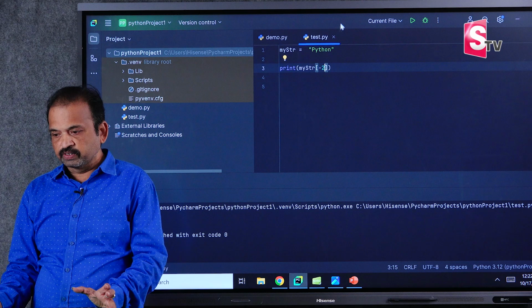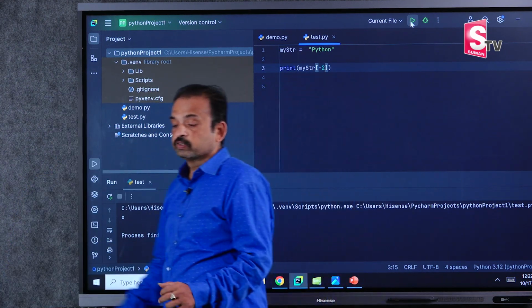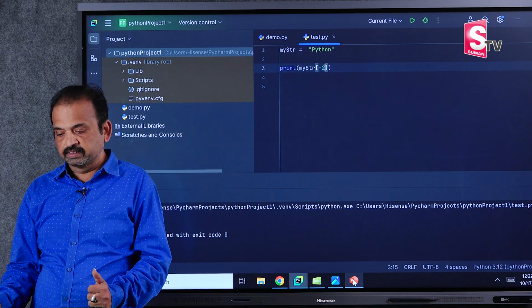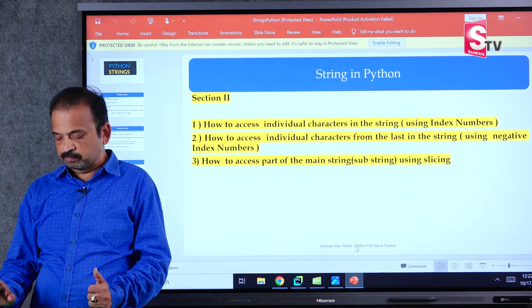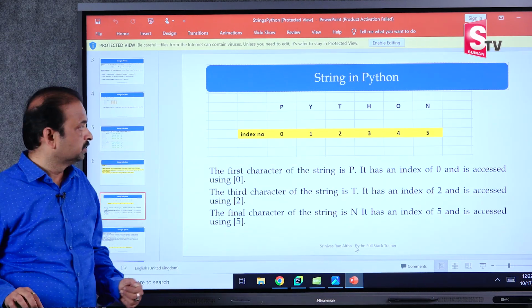And run this. When you run this, this O will be accessed. Okay. So this is a way to access a single character by using either a positive index number or a negative index number. Right. See this example here.